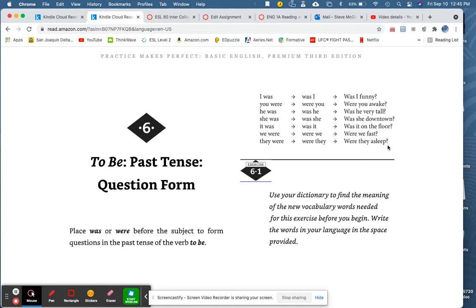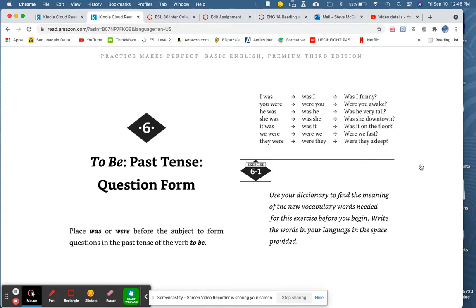Notice that in order to make this a past tense question, we take the to be verb, was or were, and we place it in the front. That creates an automatic question. Was I funny? Were you awake? Also notice that every sentence starts with a capital letter, no matter what. And notice that every sentence ends with a question mark. That's because these are questions. We call them interrogative or questions.